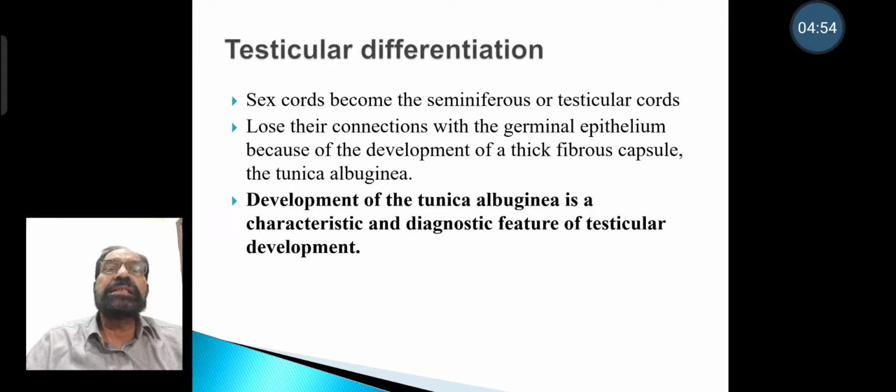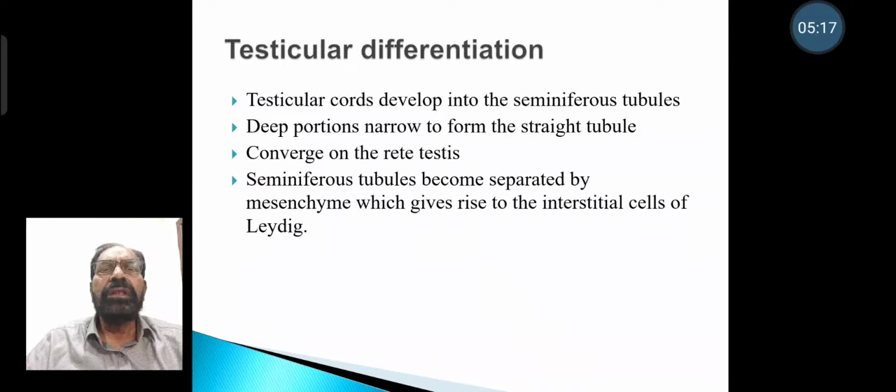They lose connection with germinal epithelium because of the development of a thick fibrous capsule, that is tunica albuginea. Development of tunica albuginea is the characteristic and diagnostic feature of testicular development. Testicular cords develop into seminiferous tubules. Deeper portions narrow to form straight tubules, which converge on the rete testis.